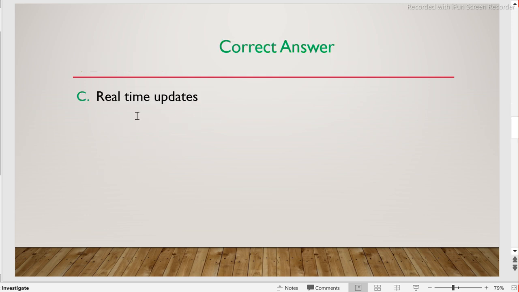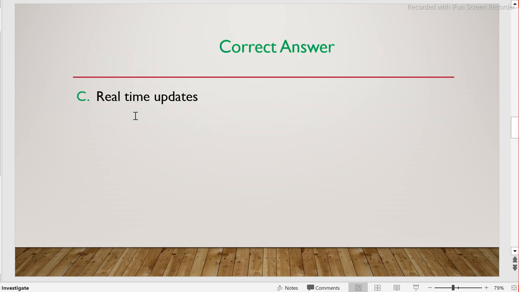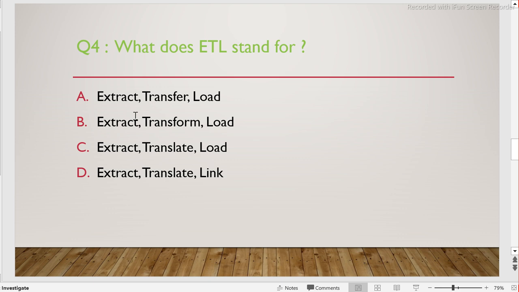So the answer is C, which is real time updates, right? That's the right answer, because in data warehouse we do not do real time updates. Data warehouse is basically for analysis purposes, which is OLAP, not OLTP. All right, so this is the right answer. Let's go to the next question.